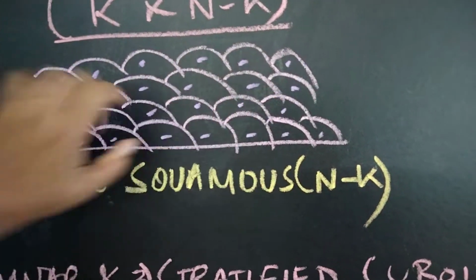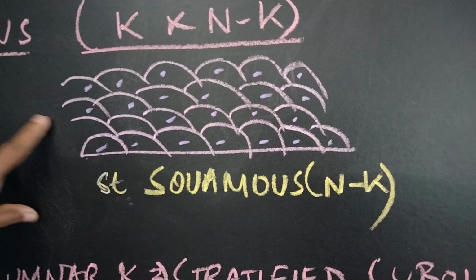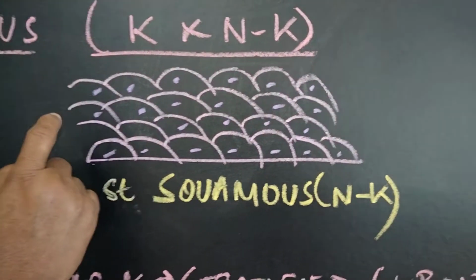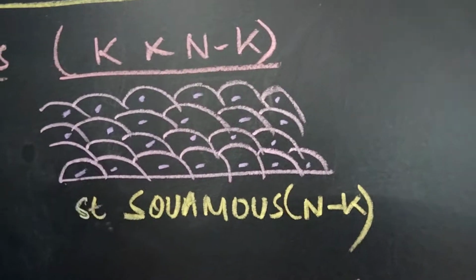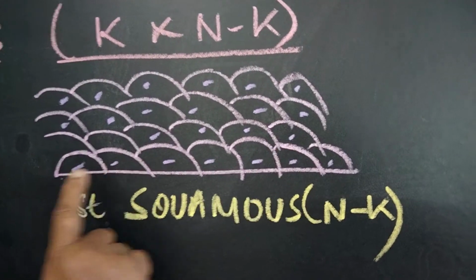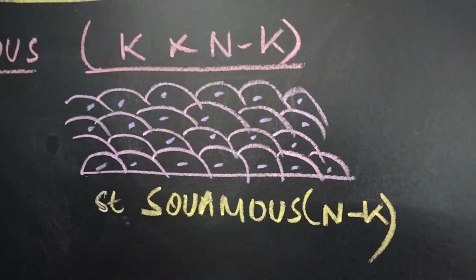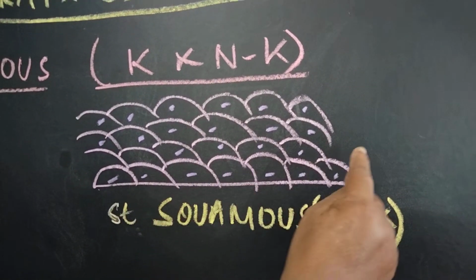All the cells have a nucleus. Where is it present? It is present at mucocutaneous junctions. That is, it is present in the esophagus, rectum and anal canal. Why? Because it is a mucocutaneous junction. All the cells are multi-layered cells having a nucleus. So the best example of the non-keratinized layer is the esophagus.